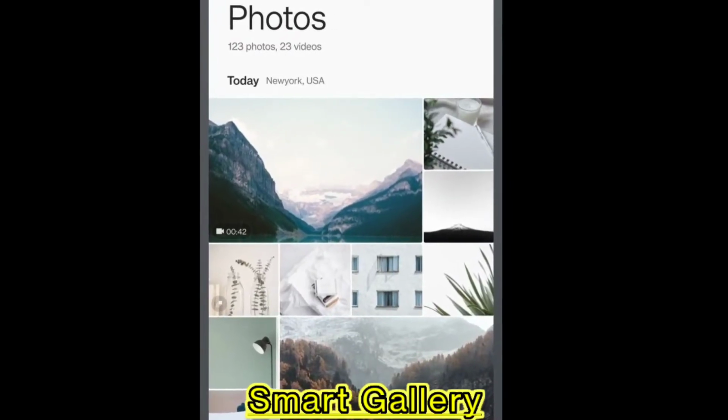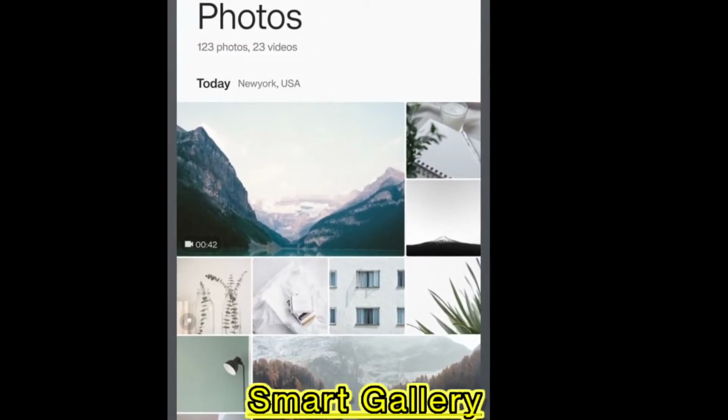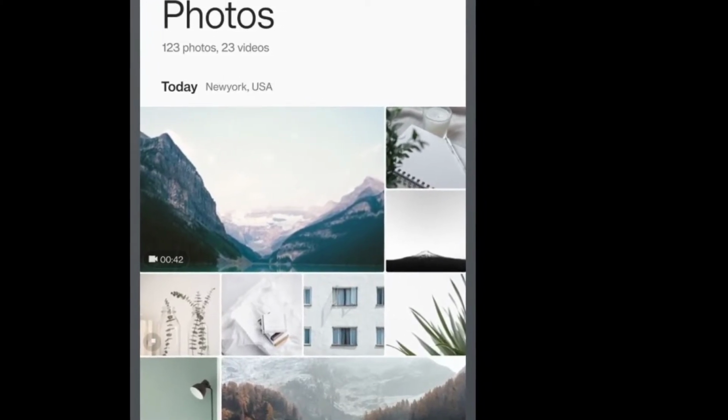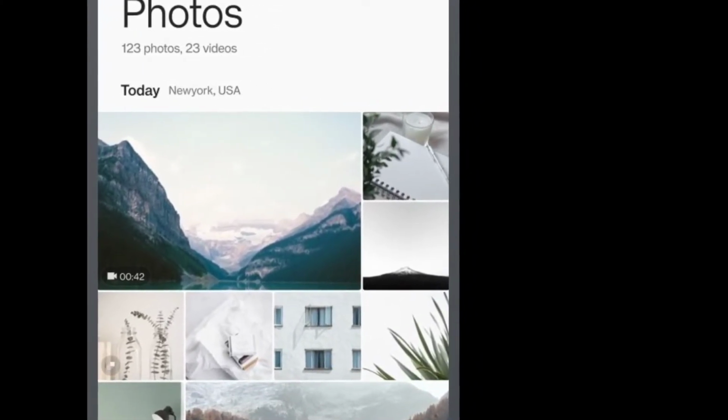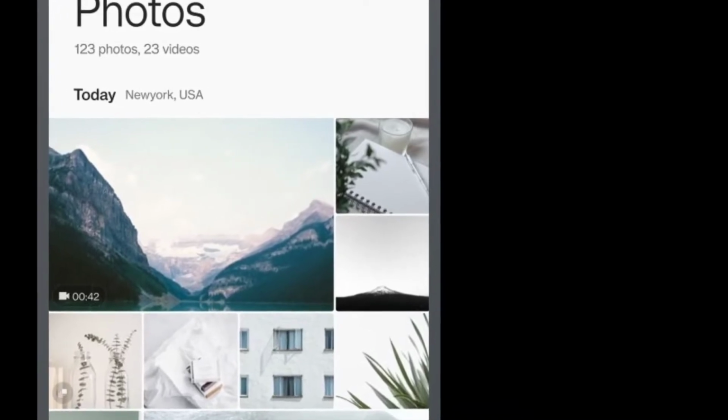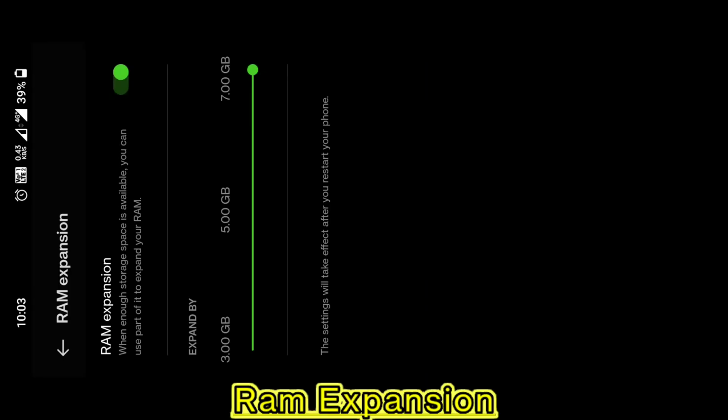Smart Gallery: pinch in or out with 2 fingers to adjust the zoom in Gallery. Photos displayed in large will show their best part to fit the display layout and offer a magazine-like browsing experience. The RAM expansion on the OnePlus is the same as the RAM Plus on Samsung phones. It takes some memory from internal storage and uses it as virtual RAM. Since smartphones these days consume a lot of RAM due to large apps in the power-hungry Android ecosystem, this feature is quite useful unless you have 12 GB of RAM in your phone.